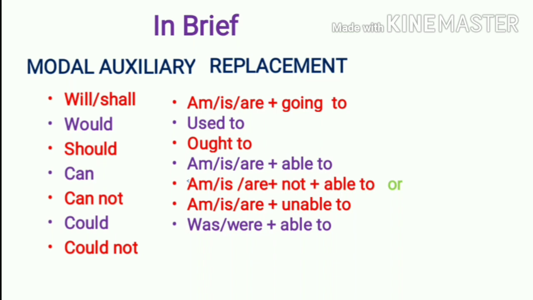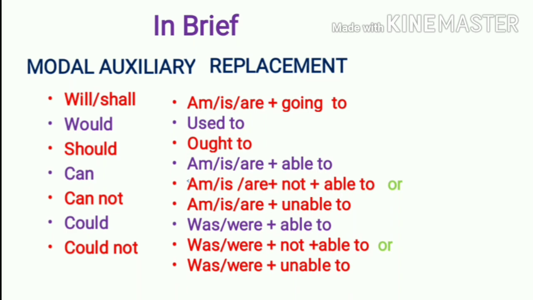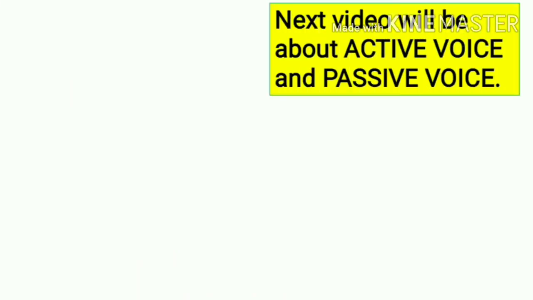Could not, that is replaced by using was, were plus not plus able to, or we have the other option and that is was, were plus unable to. And last, must. We can replace must by using have to, has to, and had to. So I think that you got the idea about the replacement of modal verbs.